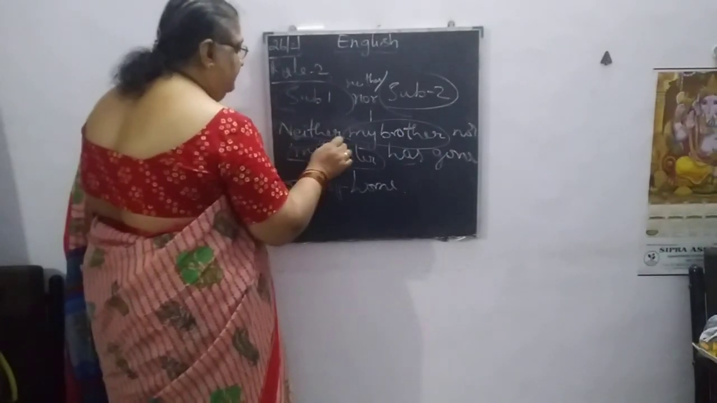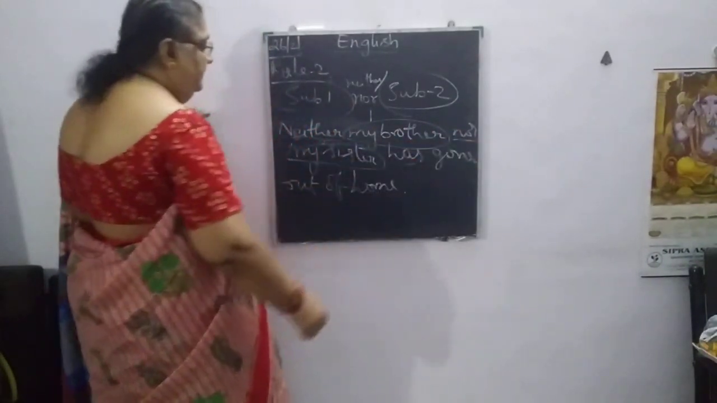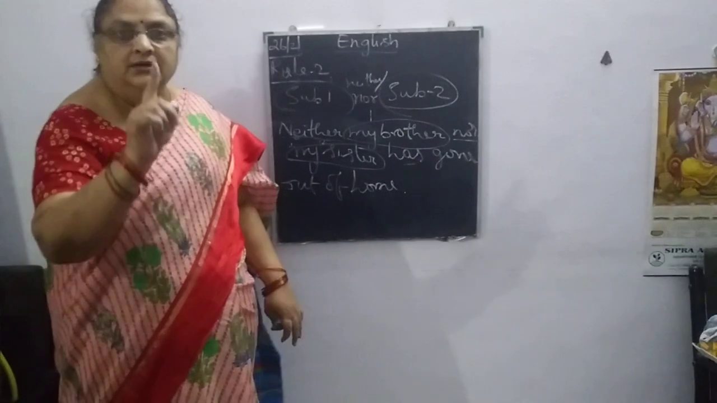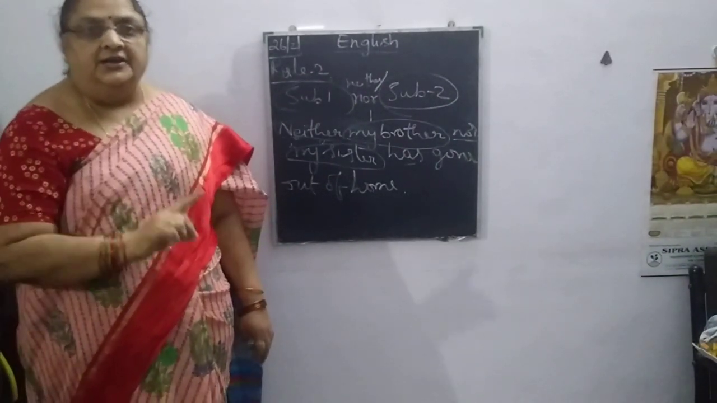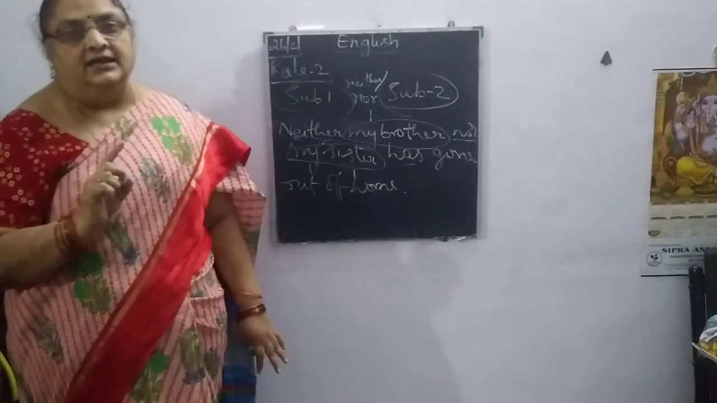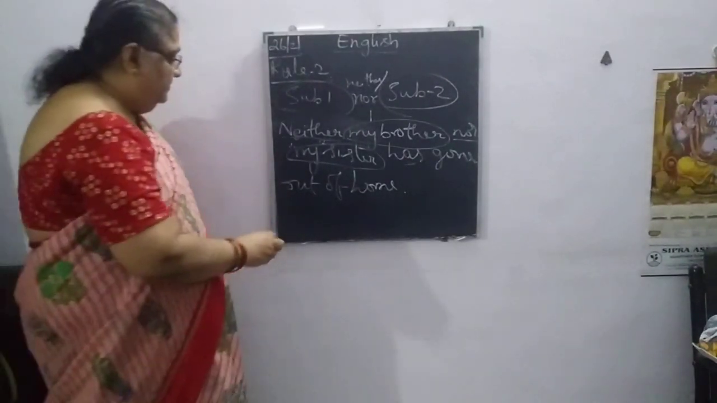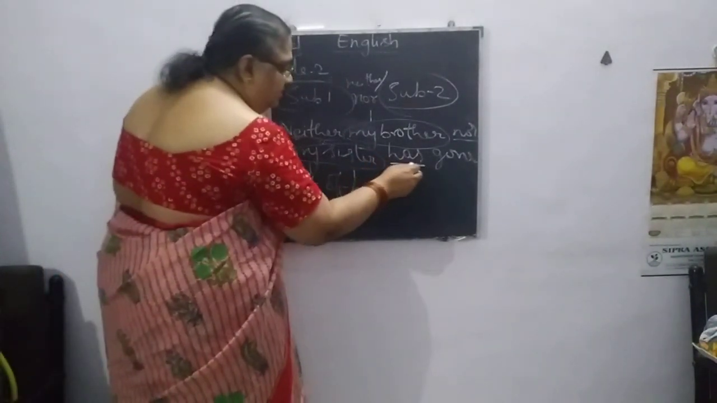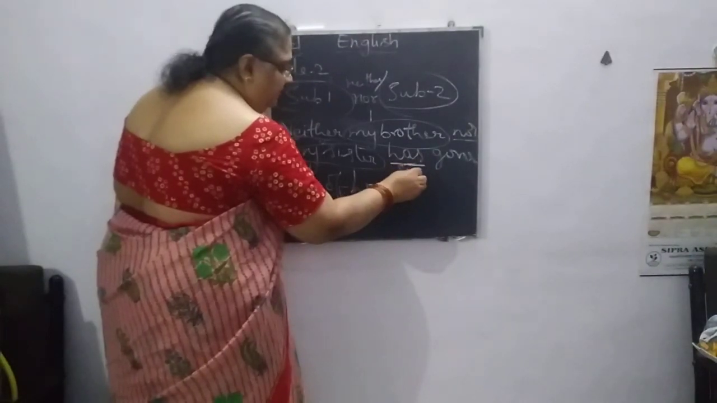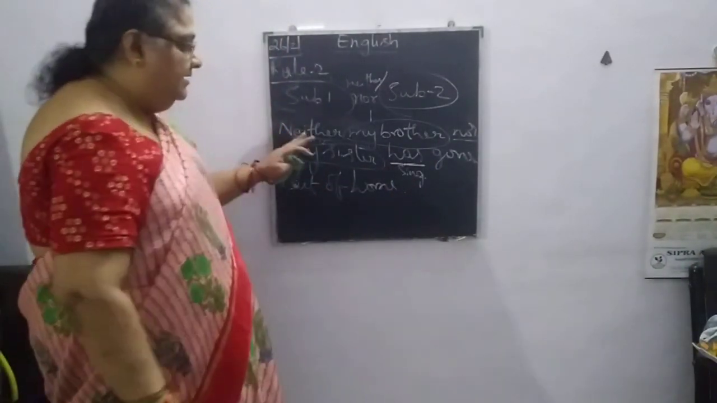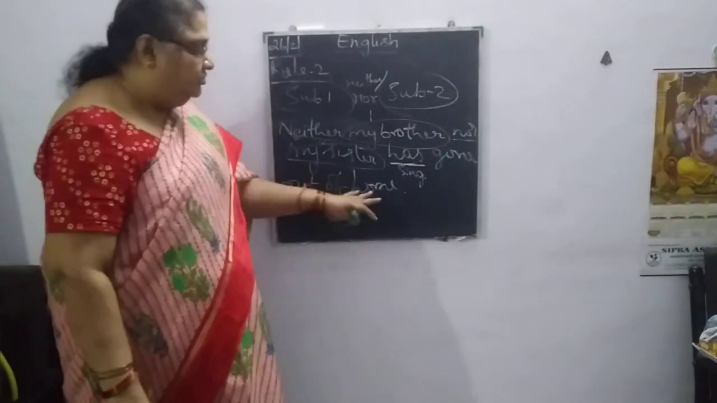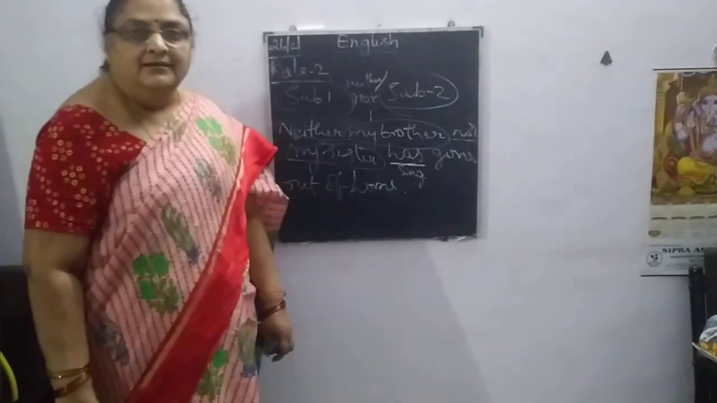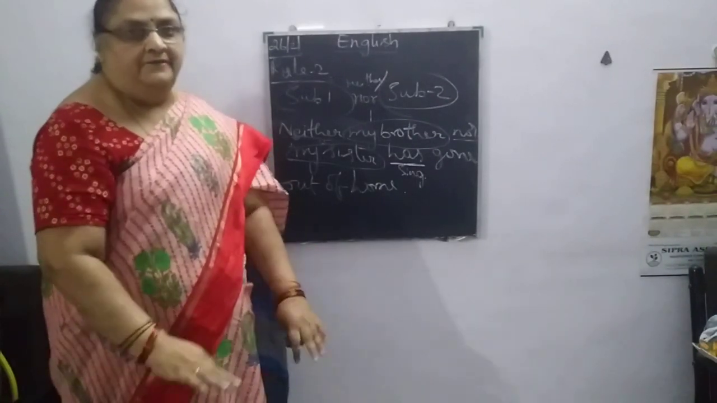But we connected them with neither nor. Neither tells about no one. One is again singular. So it's singular noun, singular subject, singular verb. So here we wrote singular verb. Neither my brother nor my sister has gone out of home. Why? To be healthy, to be safe.